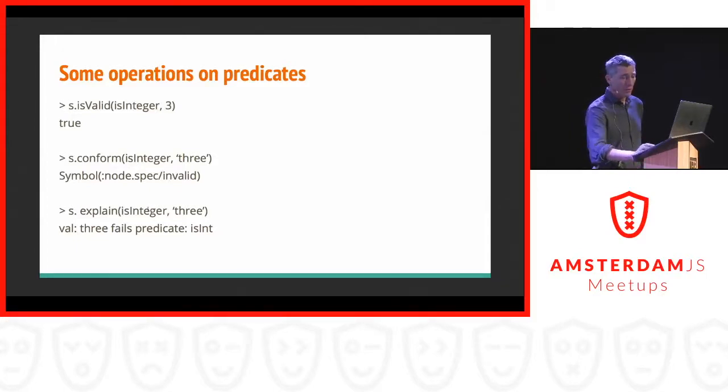The third variant is easier to use or gives more information because you can say, okay, I've seen that this specification is not correct or that this input is not correct. So I use the explain function. And when I use explain, it will nicely show what part of the specification or what part of my input didn't fulfill my specification. And in this case, it says, well, the value 3 fails the predicate is int. Now, this is pretty straightforward, but you could combine a whole data structure and it would nicely pinpoint what part of your data structure doesn't fulfill your specification in this case. So this works completely recursive. You can build it up.